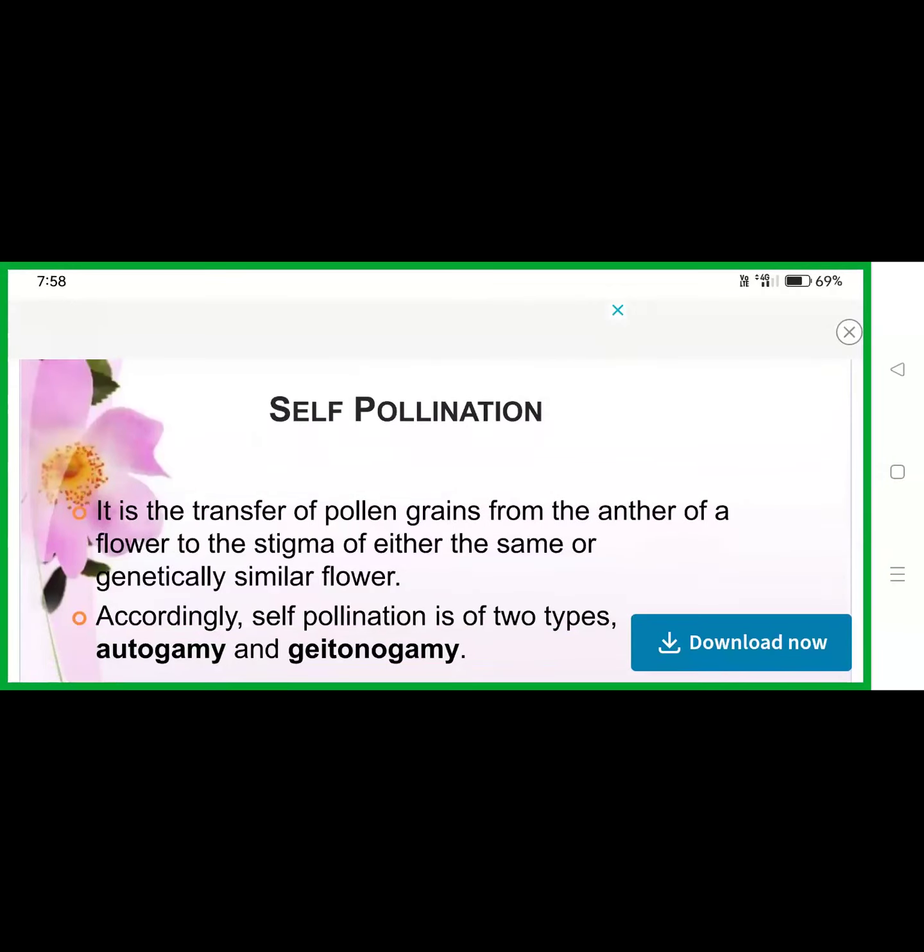It is a transfer of pollen grains from the anther of a flower to the stigma of either the same or a genetically similar flower. Accordingly, self-pollination is of two types: autogamy and geitonogamy. Self-pollination means the transfer of pollen grains from the stamens to the stigma of the same flower. It is called autogamy. This type of pollination is possible only in bisexual flowers.